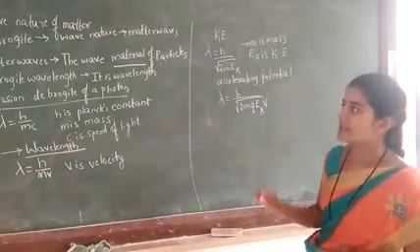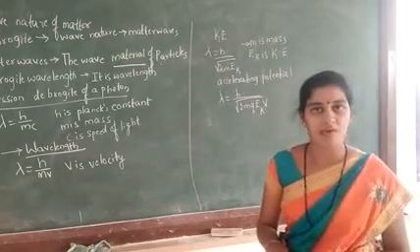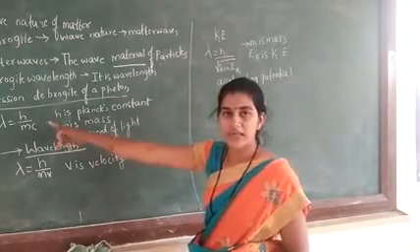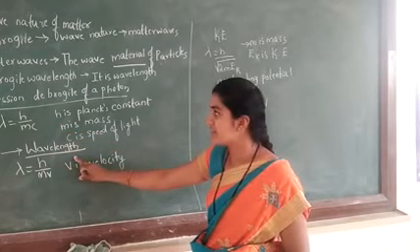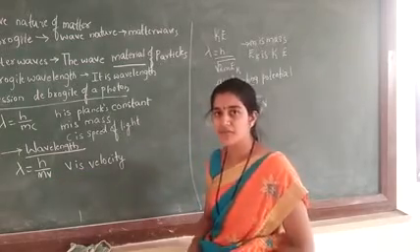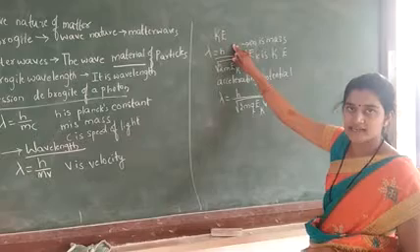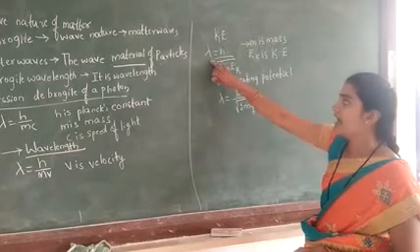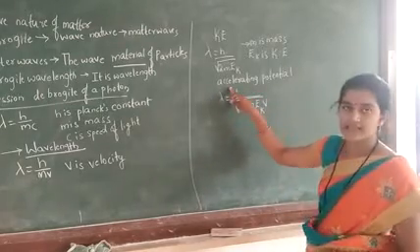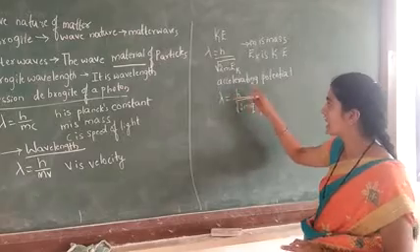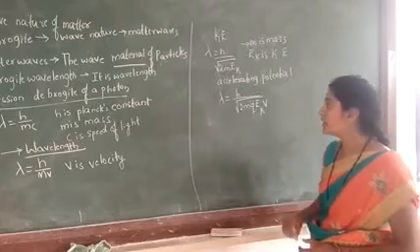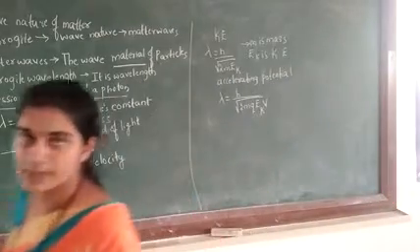Now these are some expressions we have to study by using the de Broglie wavelength. First, we are considering the photon, where lambda is equal to h by mc. Second, the wavelength of a particle, lambda is equal to h by mv. Next, for the kinetic energy, lambda is equal to h divided by root of 2m Ek. Next, for the accelerating potential, lambda is equal to h by root of 2m q Ek v.